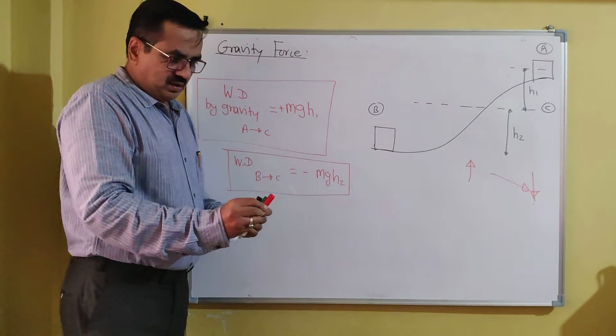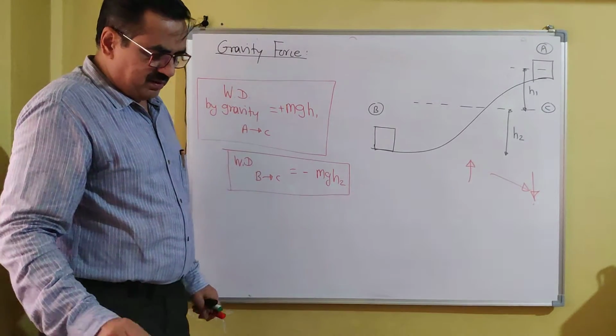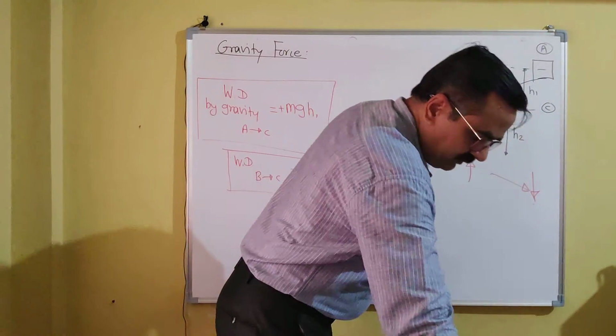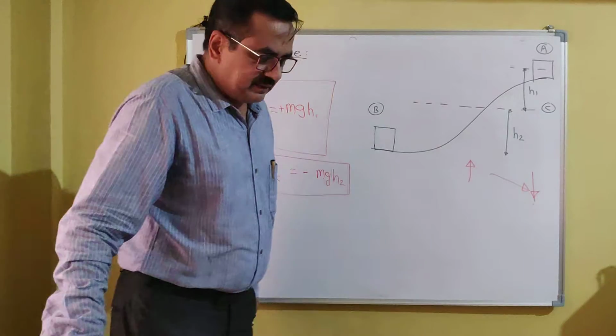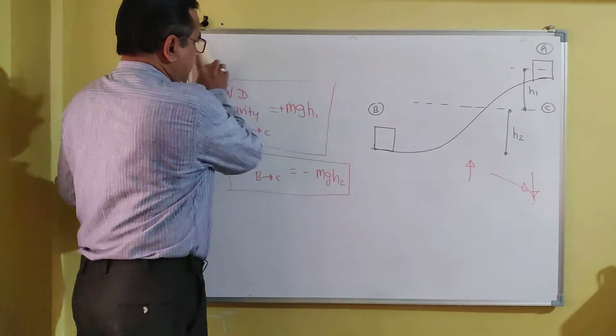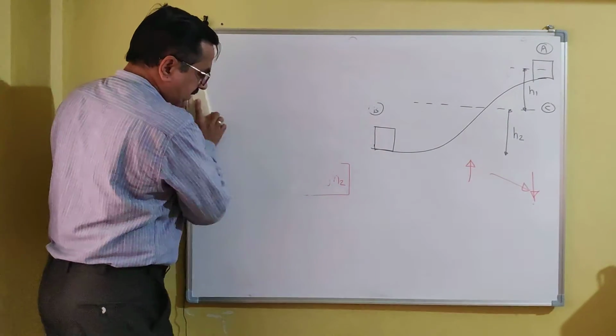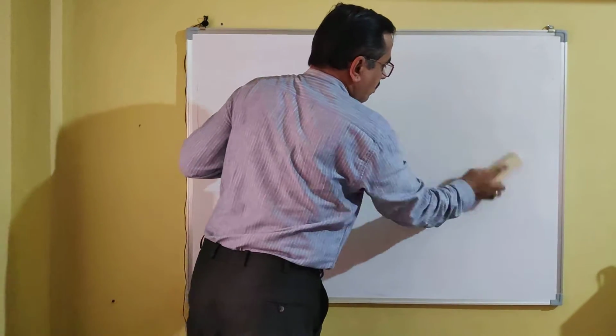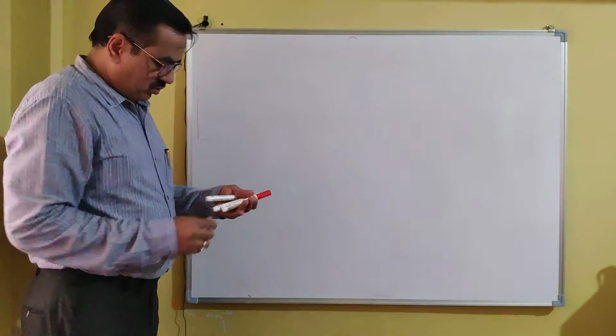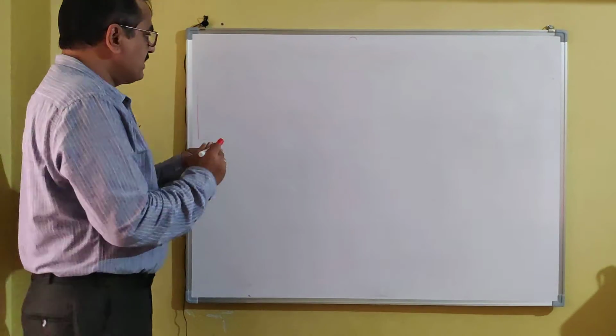Now the last type of force remaining is work done by spring force. After that we will discuss the general statement of the work energy principle considering all the forces, and then we can switch over to numericals. So, work done by spring force.